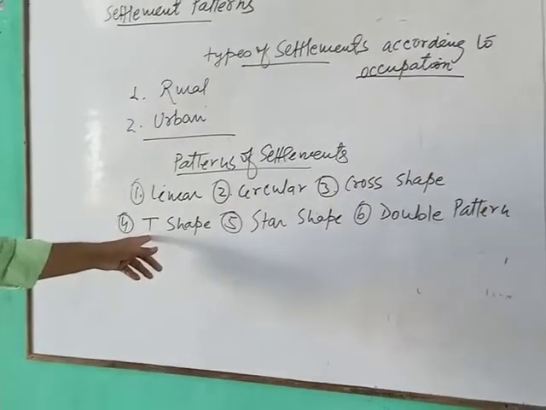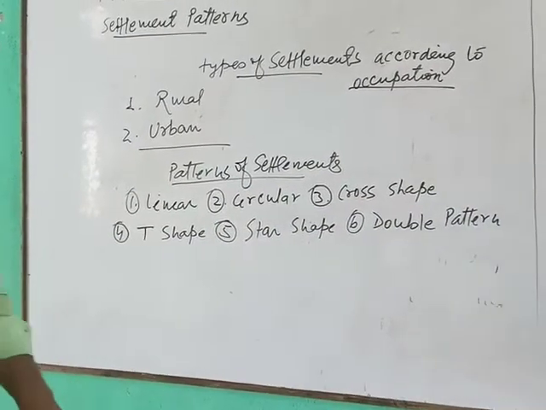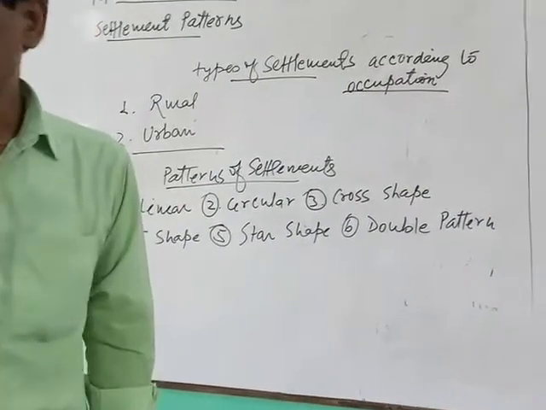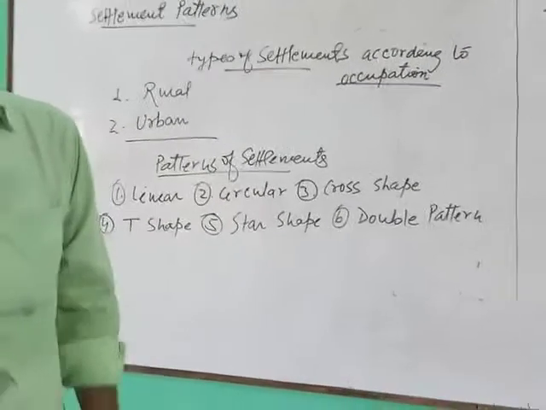Then after, T shape. Suppose that a railway line is going through, a road is going through, and then a next road comes to join that main road at a 90-degree angle.